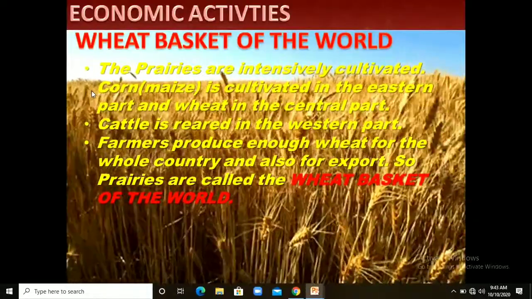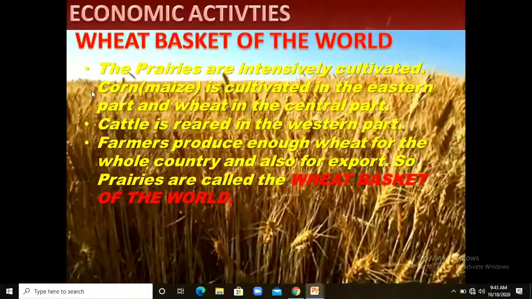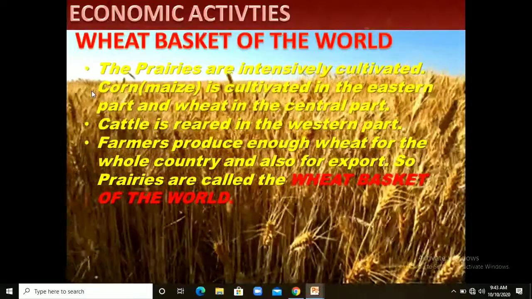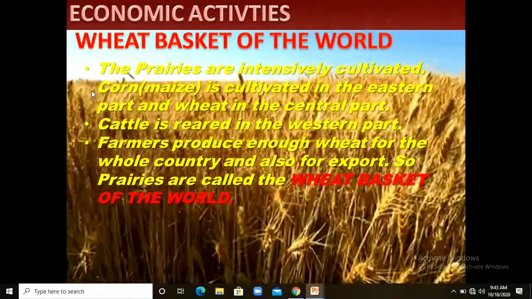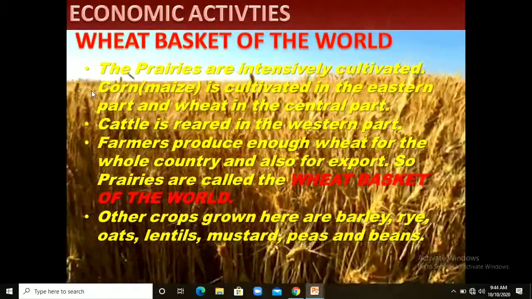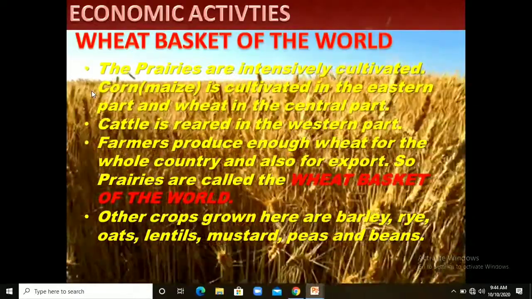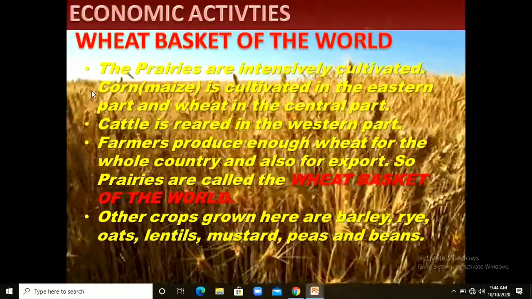So prairies are called the wheat basket of the world. Why is it called the wheat basket of the world? This is just because a large quantity of wheat is exported to other countries, right? This is the reason it is called the wheat basket of the world. Other crops are also grown here, that are barley, rye, oats, lentil, mustard, peas and beans.